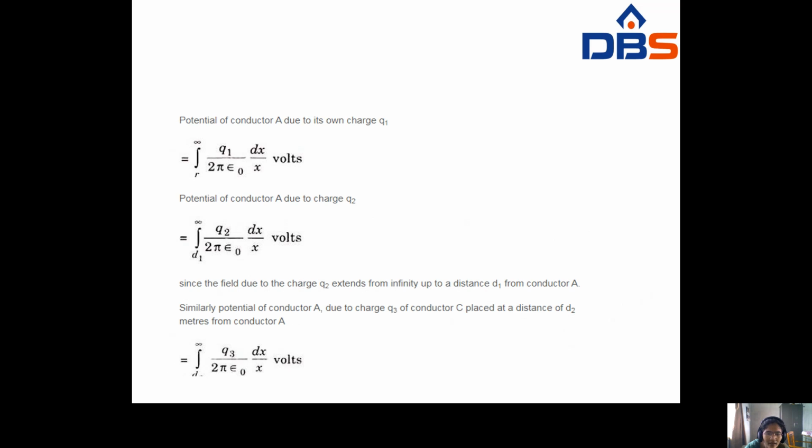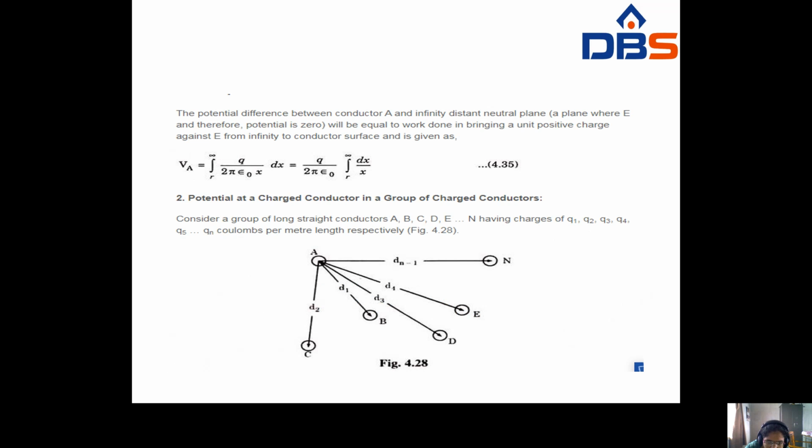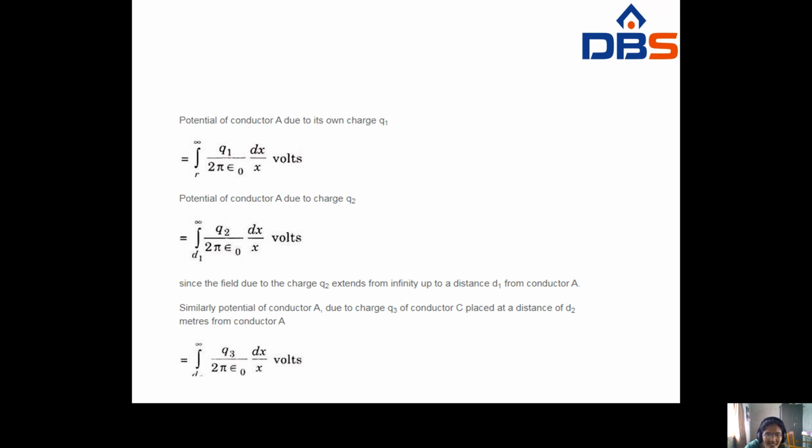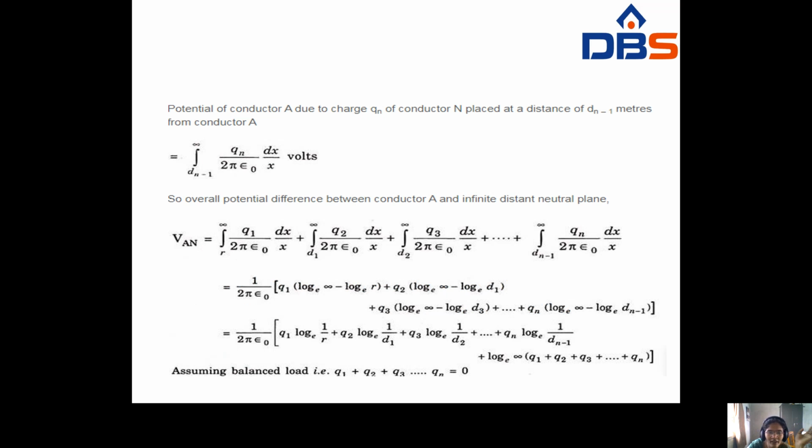Okay, so that means this is at a distance of its own distance. For Q1, the distance is R. Whenever you take from other conductors, first conductor D1, next D2, that means the distance is changing. Finally, for the n-th conductor, the distance will be Dn minus 1.